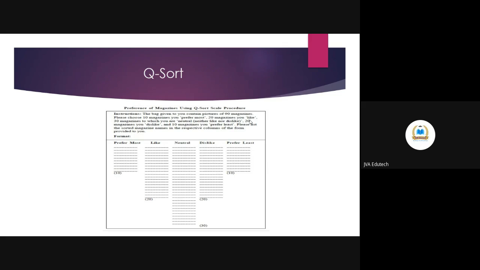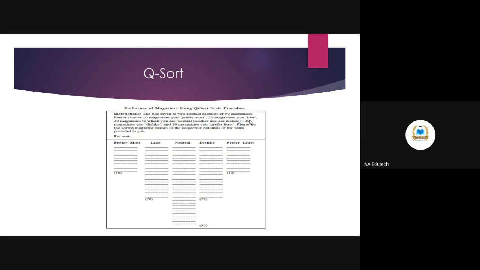Now, Q sort and other procedures. One example I'll give: suppose you are given images of 90 magazines and you have to choose 10 magazines that you prefer most, 20 magazines that you like, 30 magazines that you are neutral about, 20 magazines that you dislike, and 10 magazines you prefer least. You have to put them into buckets of prefer most, like, neutral, dislike, prefer least.